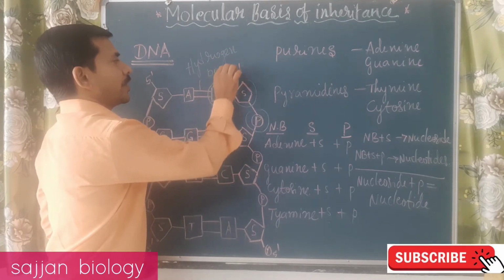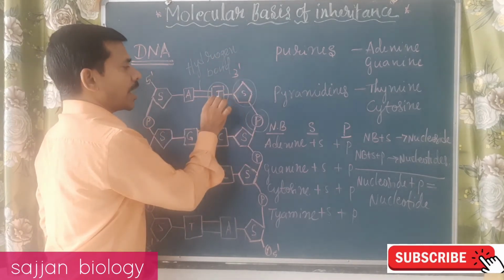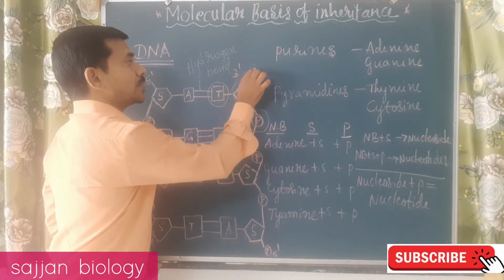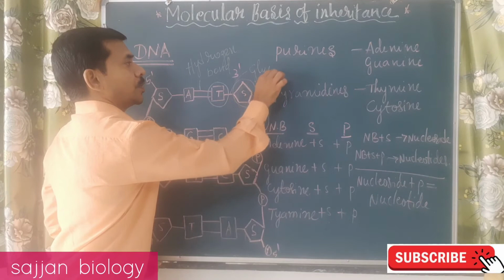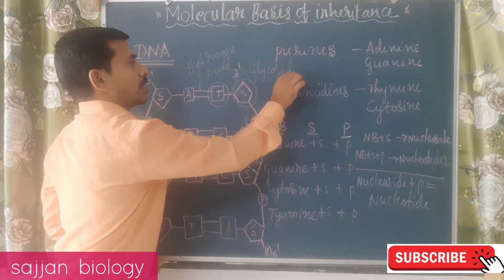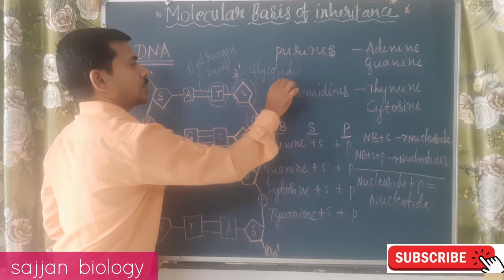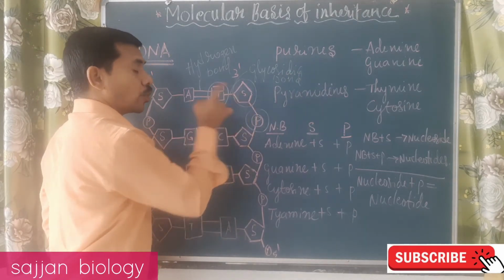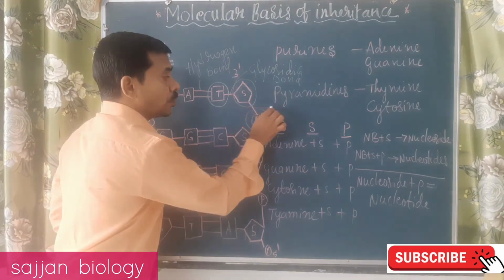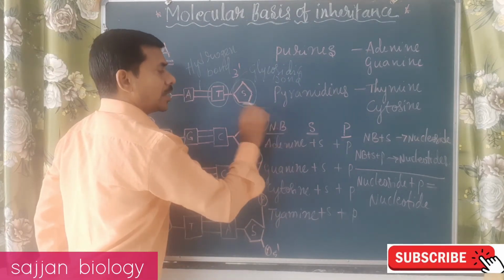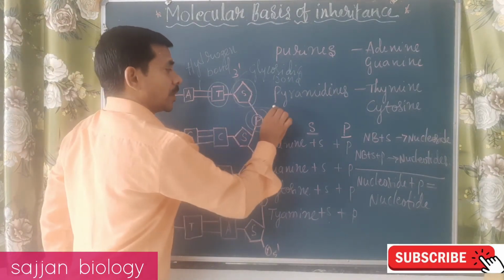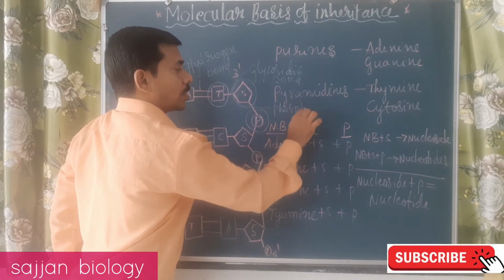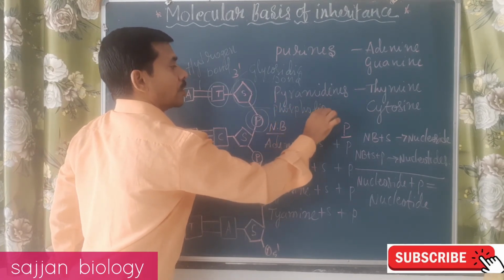The bond between the nitrogen base and the sugar is called a glycosidic bond. And the bond present between the phosphate group and the sugar is called a phosphodiester bond.